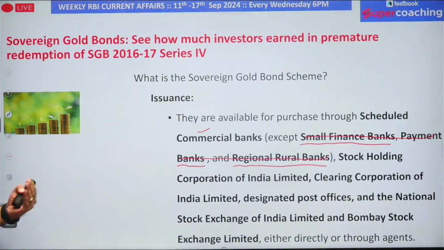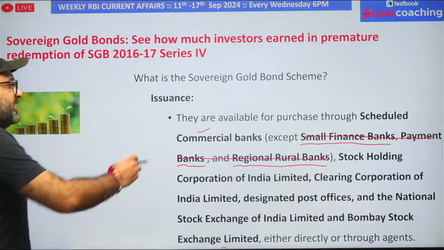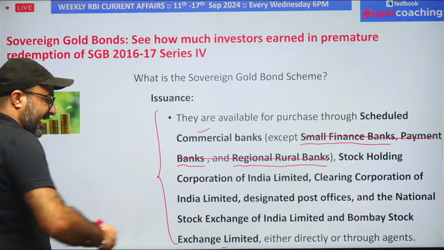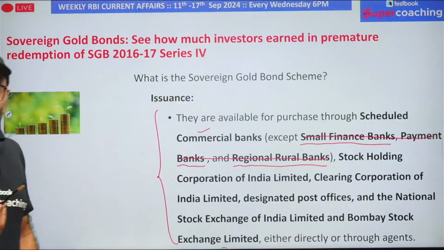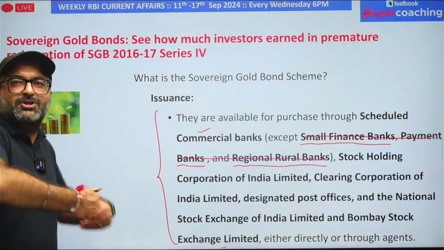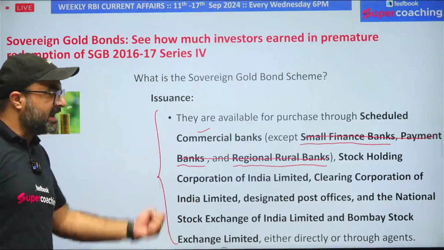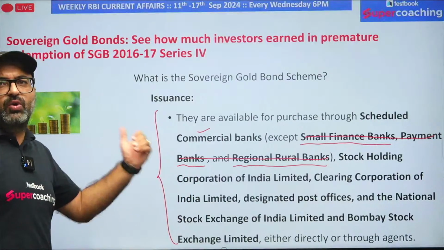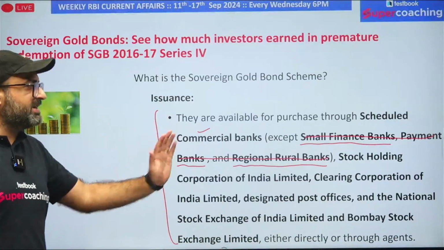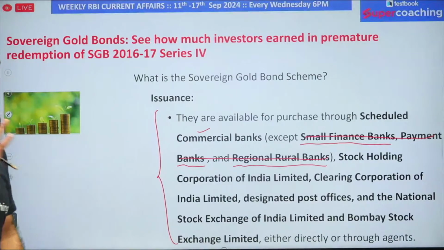the government bonds. Along with that, we have Stock Holding Corporation of India Limited, Clearing Corporation of India Limited, even the designated post offices, National Stock Exchange and Bombay Stock Exchange. They are selling the bonds directly or indirectly with the help of an agent. So these are, I would say, the shops. In very layman terms, these are the shops where government bonds or sovereign gold bonds are available. You can purchase the sovereign gold bonds from these shops.